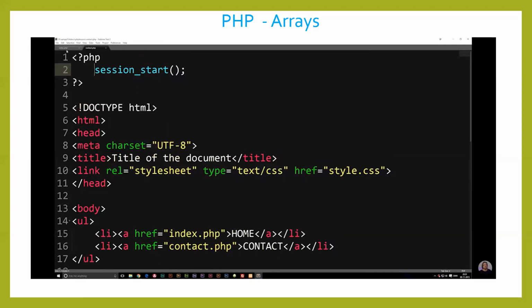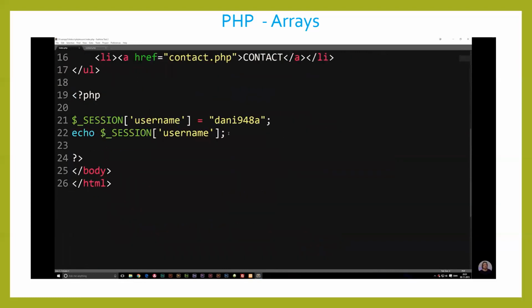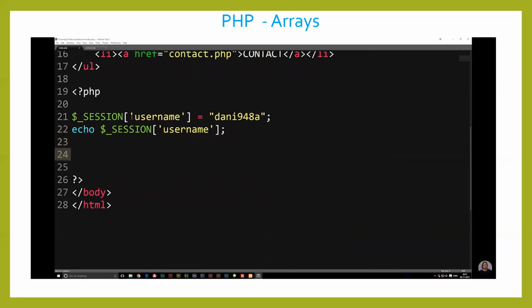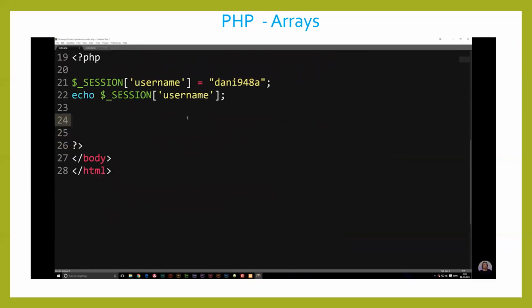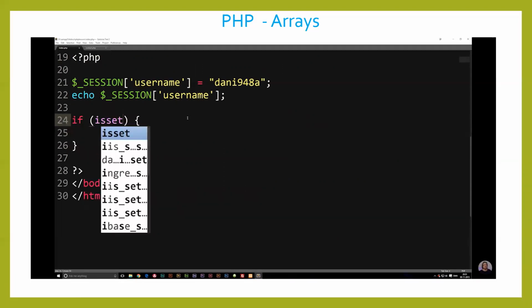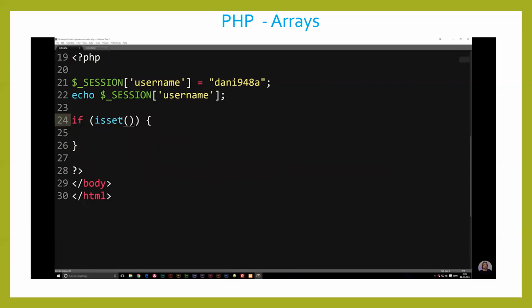Now, just to show you guys, and this is more of a bonus thing, an example of being logged in could be this. Let's say we have the front page here, and I make a check that says you are logged in. So I can go down here and create an if statement. I can say if is set, and we have something called a session username set, like so. Then I want to do this down here.